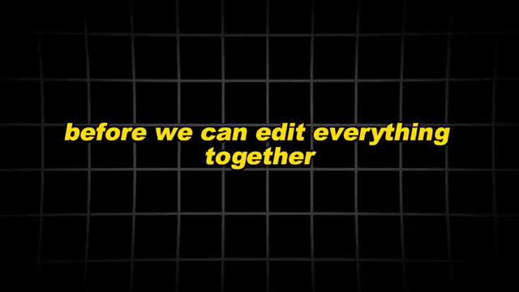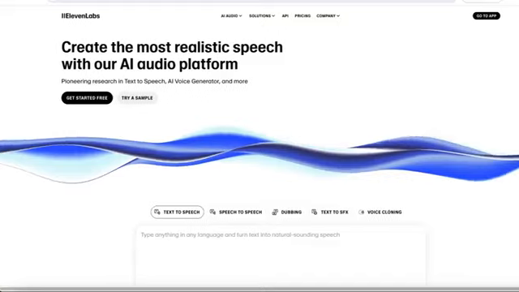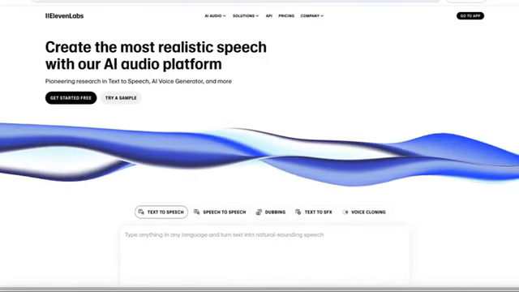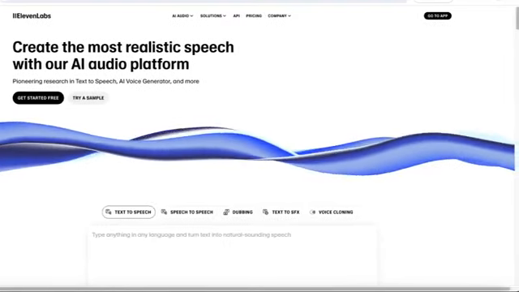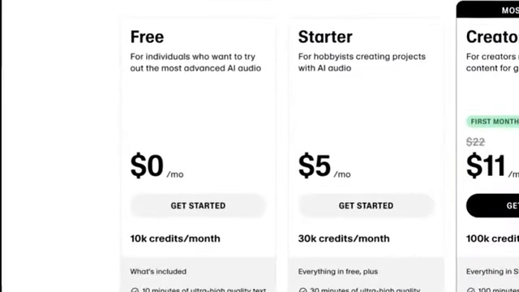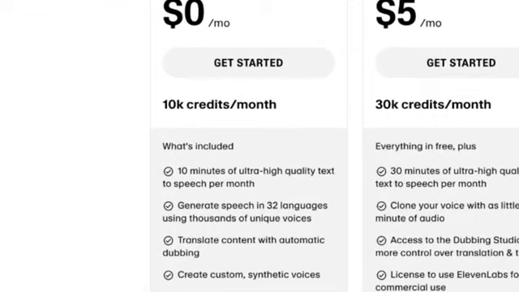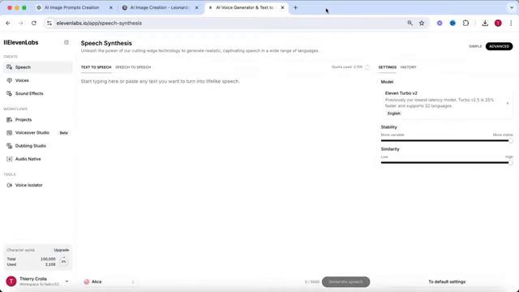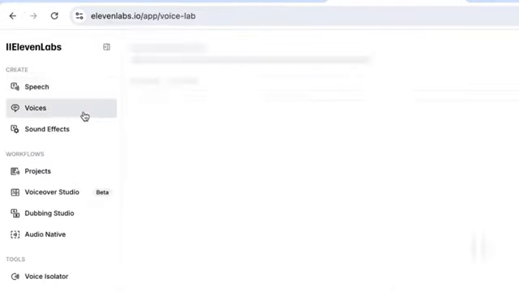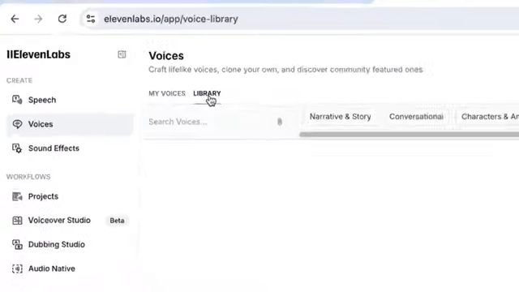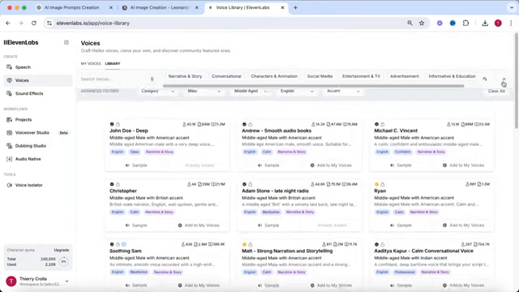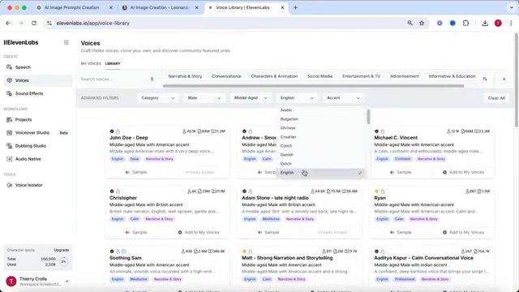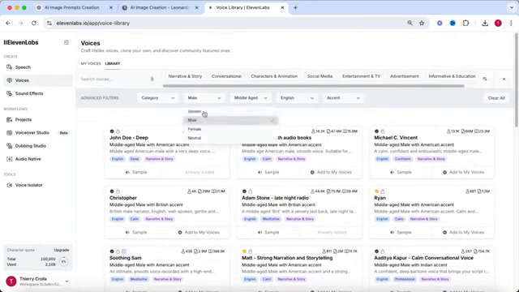Before we can edit everything together, you will need a voiceover, and I always recommend 11 Labs. This is by far the most realistic AI voiceover software there currently is, and they actually have a free plan which gives you 10 minutes of voice generation a month for free, which is more than enough for these short videos. If you go to Voices on the left side of the screen, and then to Library, you can pick from thousands of high-quality voices. For these videos, I'd recommend to set the language to English, the age to middle-aged, and the gender to male.